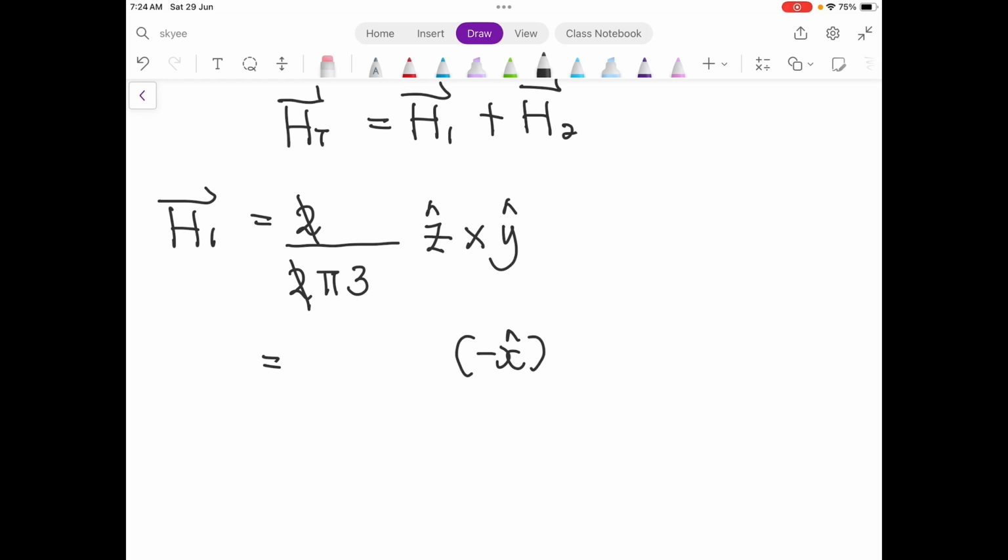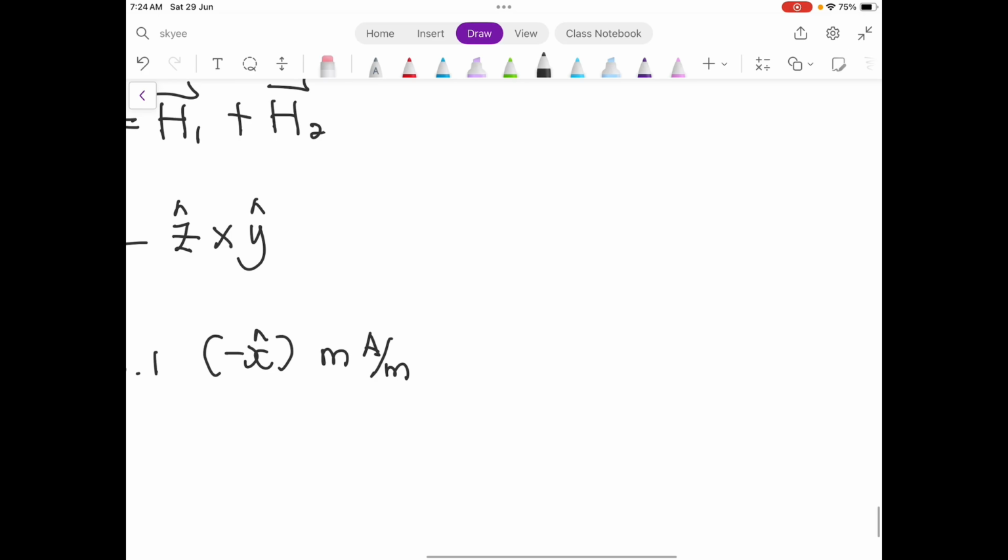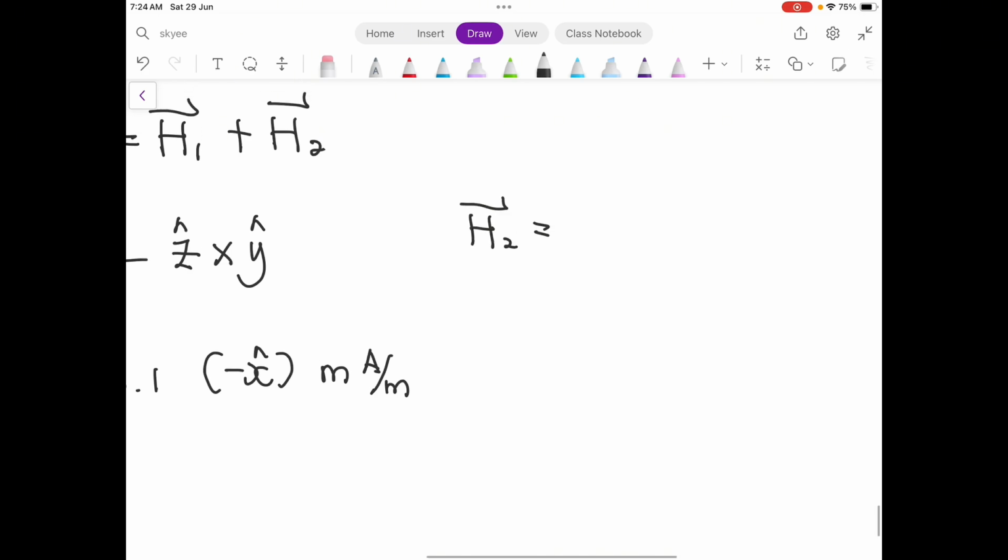So for this one, you have 1 divided by 3 pi. So it is 106.1 milli-ampere per meter. And for the H2, you can calculate H2 using a similar method.